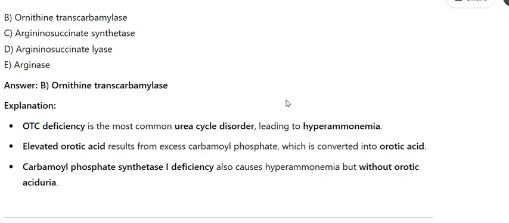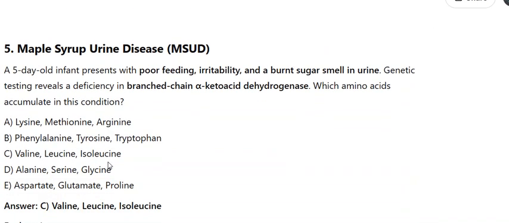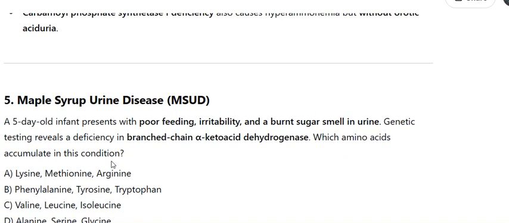5. Maple syrup urine disease. A 5-day-old infant presents with poor feeding, irritability, and a burnt sugar smell in urine. Genetic testing reveals a deficiency in branched-chain alpha-keto acid dehydrogenase. Which amino acids accumulate in this condition? A. Lysine, methionine, arginine. B. Phenylalanine, tyrosine, tryptophan. C. Valine, leucine, isoleucine. D. Alanine, serine, glycine. E.